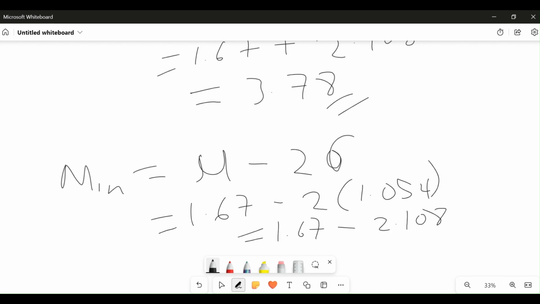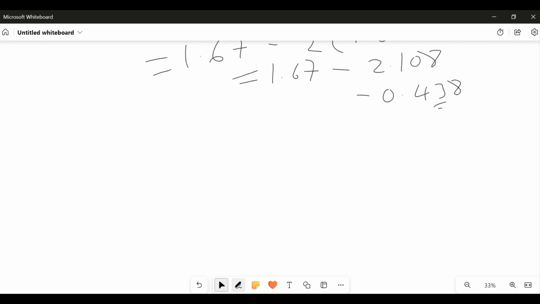When you subtract, what you have is negative 0.438. That's our minimum value.